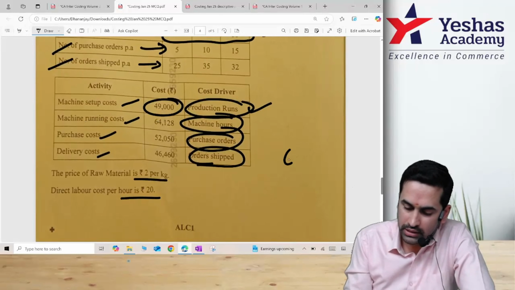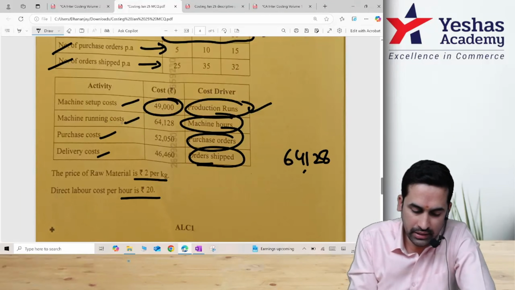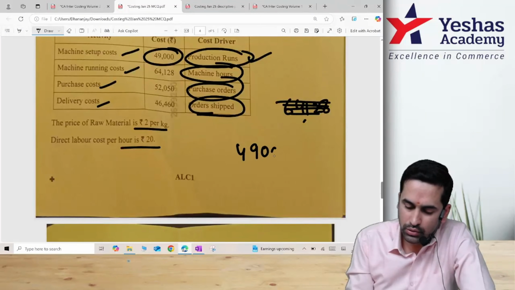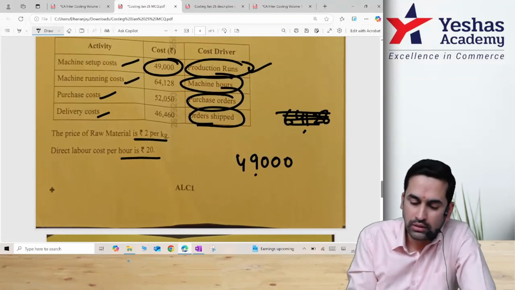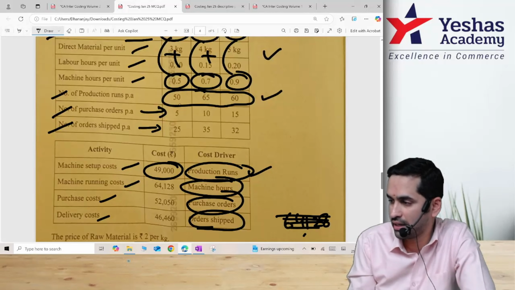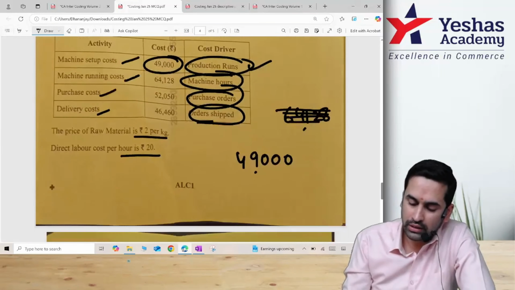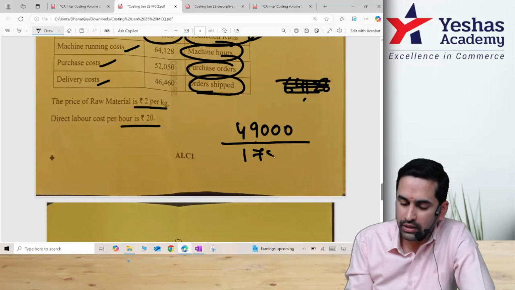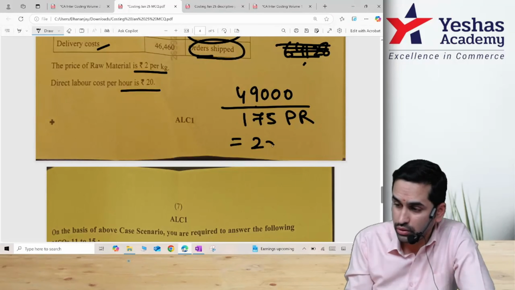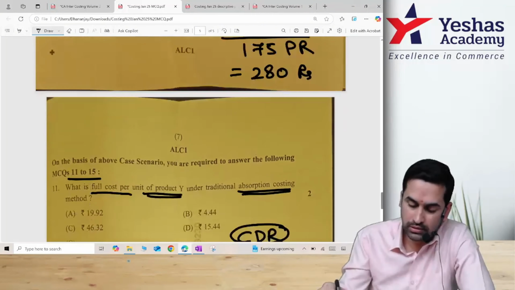Machine setup cost is 64,128, correct? Setup cost, sorry. 49,000. Yes. Now, this should be divided by production runs. Where do we have production runs? 50 plus 65 plus 60. Anyone add 3? 175 production runs to 80 rupees.